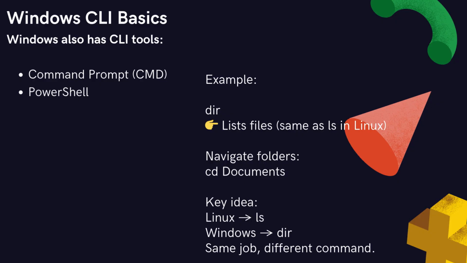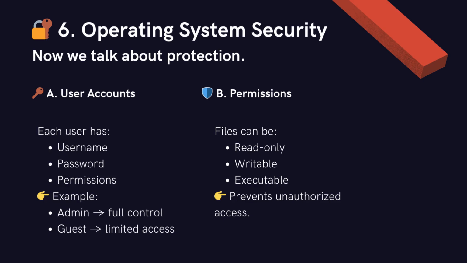Let's move on to something very important, security. Operating system security is all about protecting your computer and your data. One of the most basic forms of security is passwords. Your account is protected so only authorized users can access it. There are also different user levels. Some users have full control over the system, while others have limited access. This helps prevent unwanted changes or damage. Files can also be restricted, meaning not everyone can open or edit them. This adds another layer of protection.